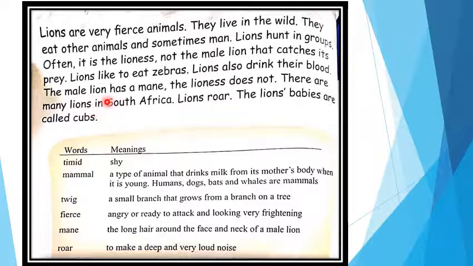The male lion has a mane. What is the meaning of mane? Dear students, mane means the long hair around the face and neck of a male lion.